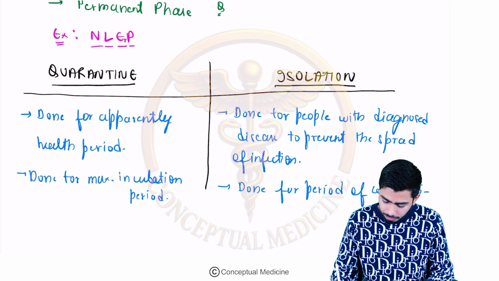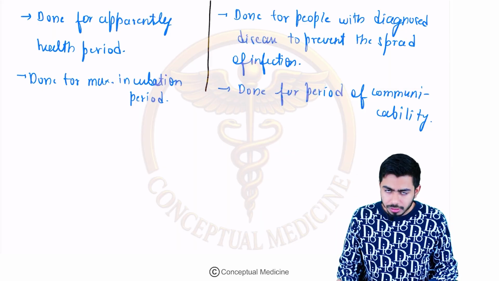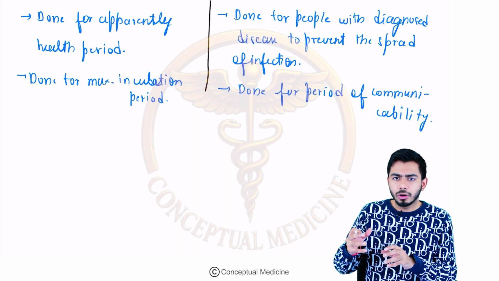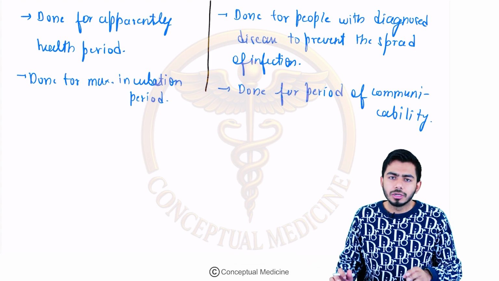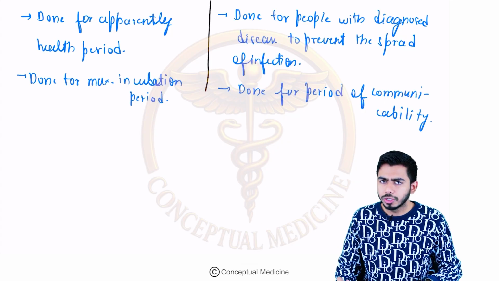I mean, if that particular disease has the capability of transmission to the community, then for that particular time we need to isolate that person.